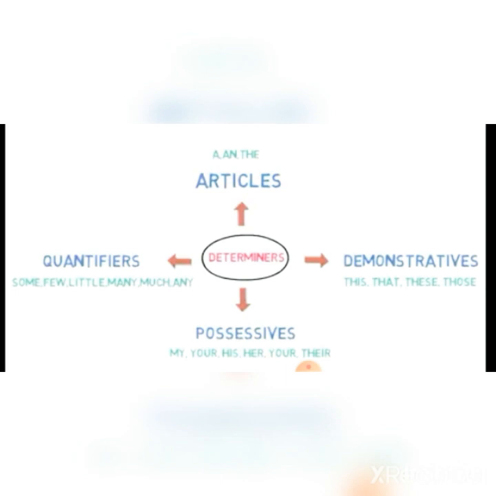And the third one is possessives. Possessive comes from the word possession, which shows a kind of ownership, which are words like my, your, his, her, our, their. And the last one, quantifiers, which comes from the word quantity, words like some, few, little, many, much, any, etc.